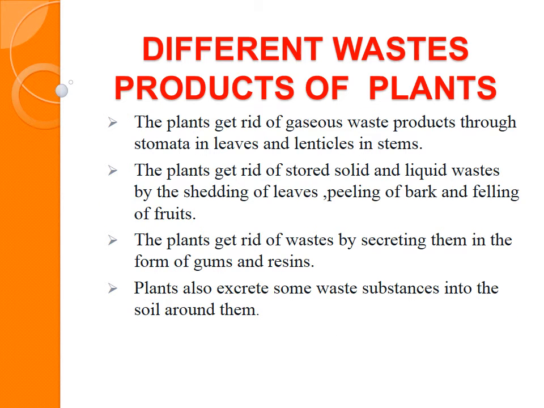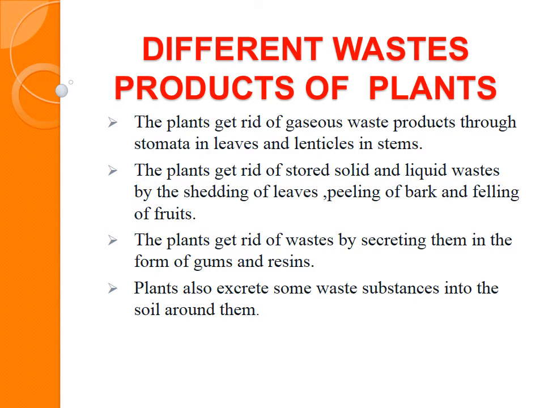Now the different waste products of plants. The plant gets rid of excretory substances in the form of solid, liquid and gas. The solid waste is like shedding of leaves, when the leaves dry up they fall down, peeling of bark, and falling of fruits, when they dry up they fall down from the trees. So these are the solid excretory products of the plant.